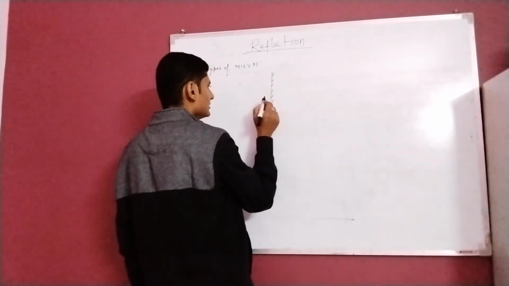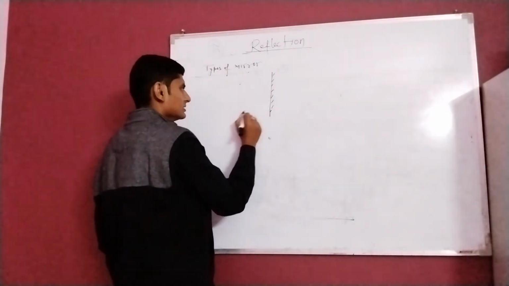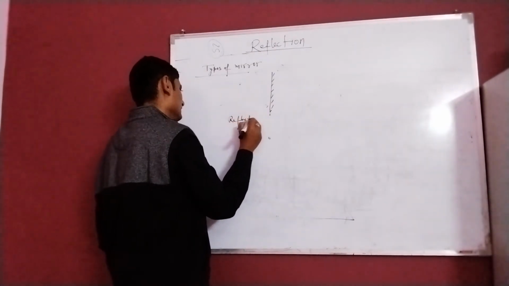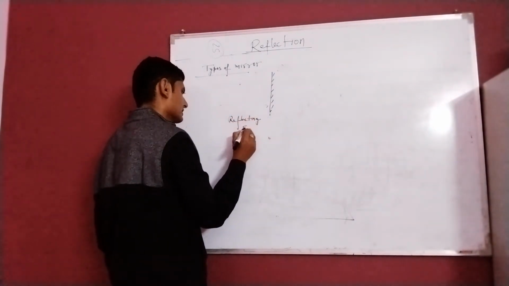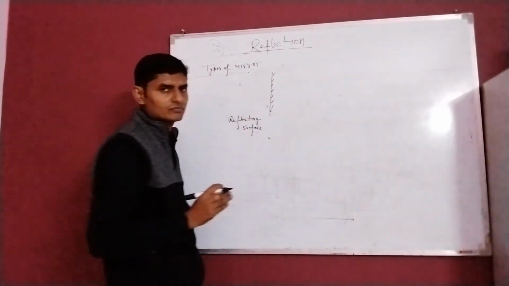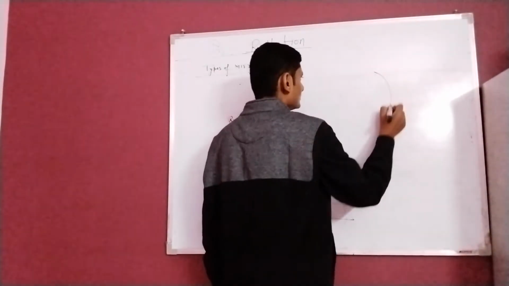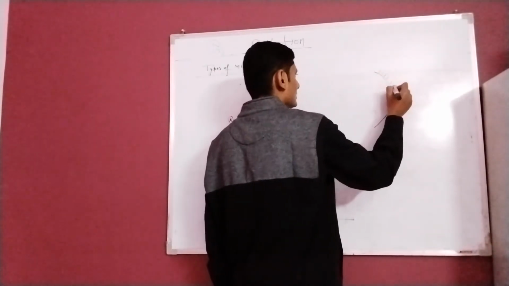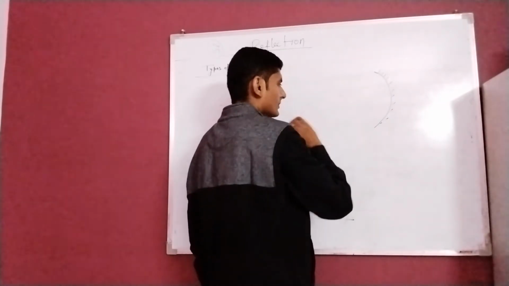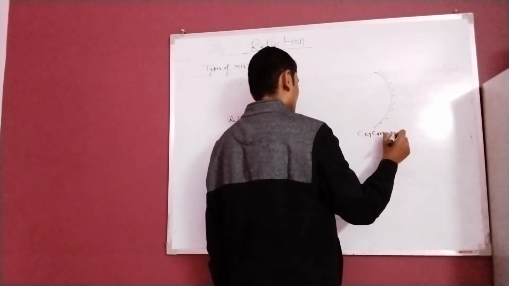In this mirror, the left portion is known as the reflecting surface. This is the reflecting surface. Back side is silvered. Now, this type of mirror is known as concave mirror.